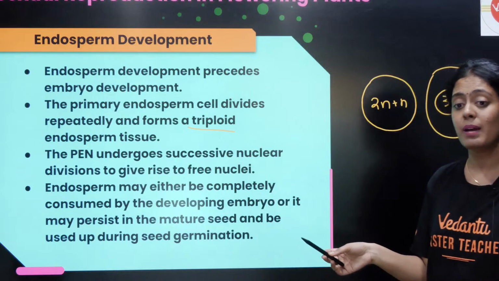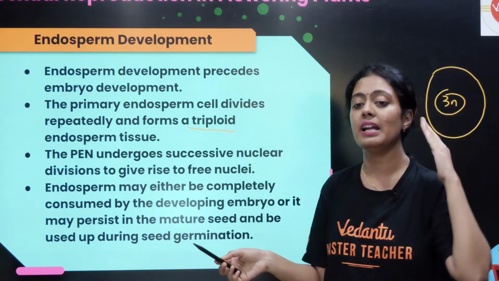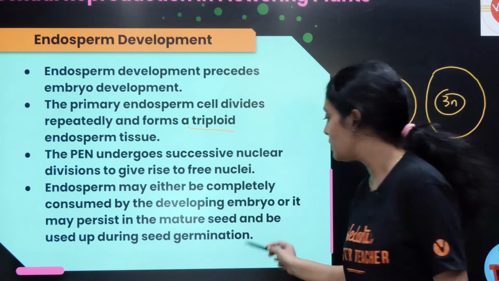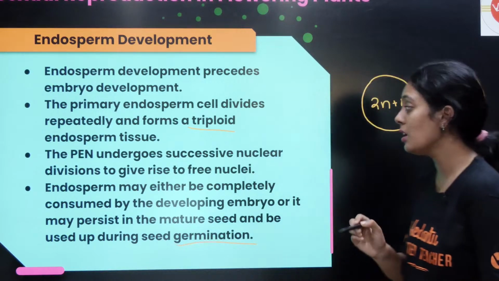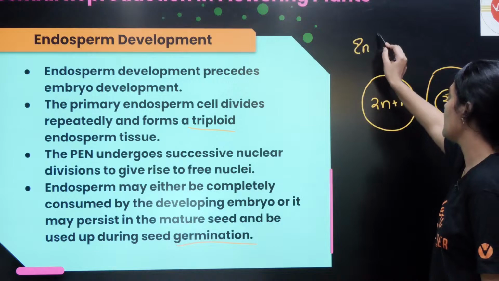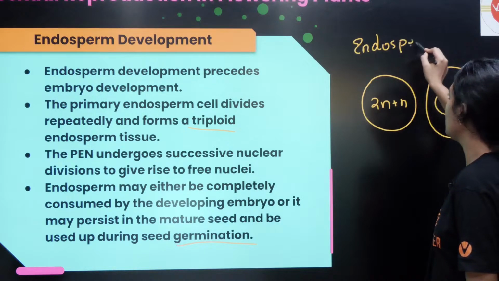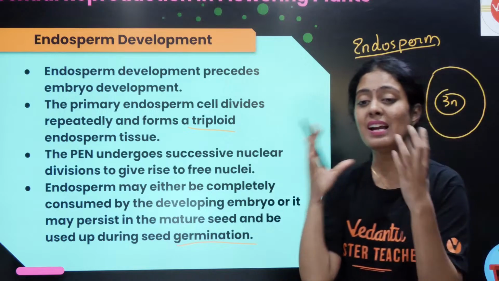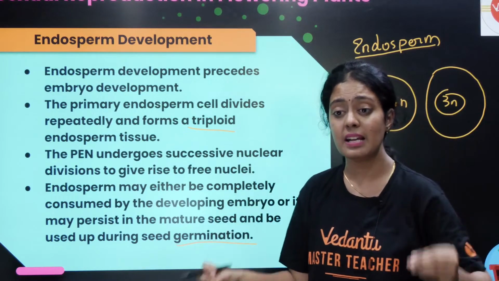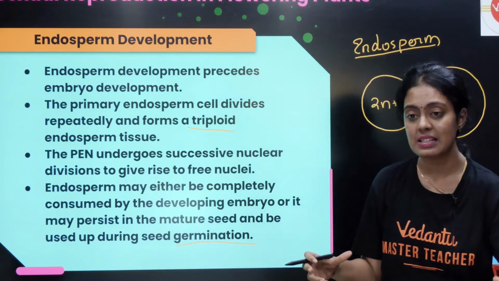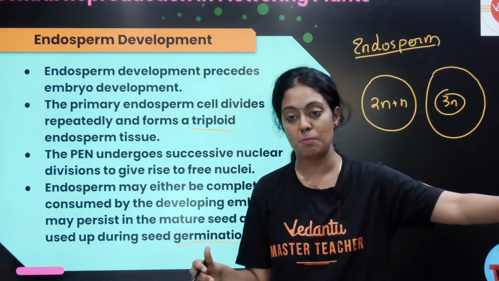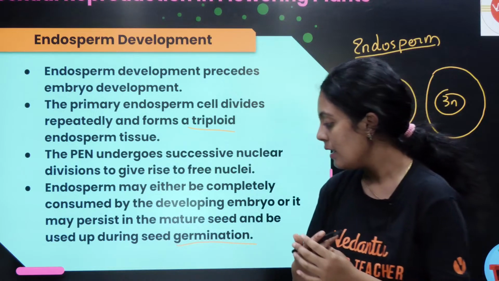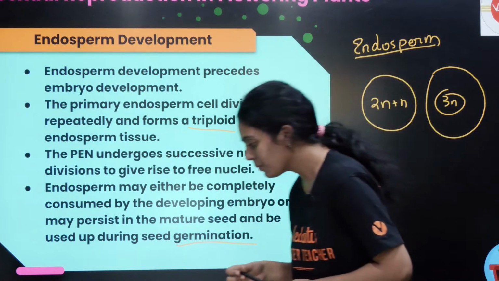Endosperm may either be completely consumed by the developing embryo, or it may persist in the mature seed and be used up to the seed germination. So the endosperm oda function enna, it is going to provide nourishment to the developing embryo. So it is filled with reserve food material. So sila plants la, sila seeds la, the endosperm full ave use up aayrum. Sila plant la, the endosperm will not be used up. Okay, am I clear? Can we continue?